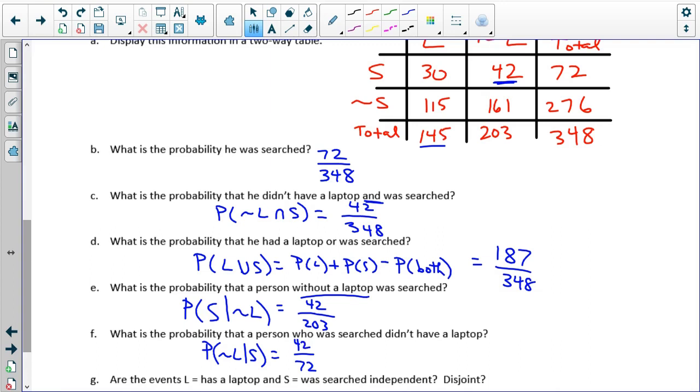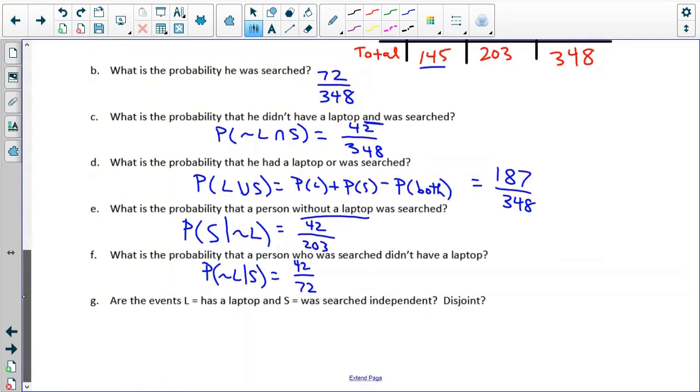We need to figure out if the events laptop and searched are independent. They're clearly not disjoint because we have non-zero probabilities here and here. Because if they were disjoint, we would have zeros.